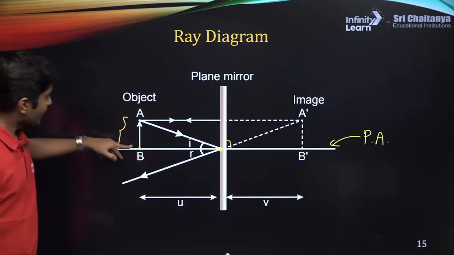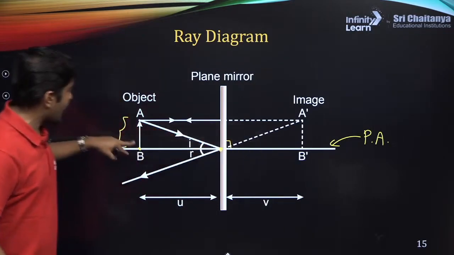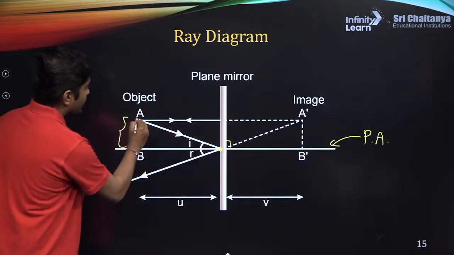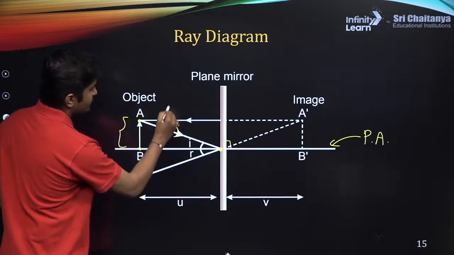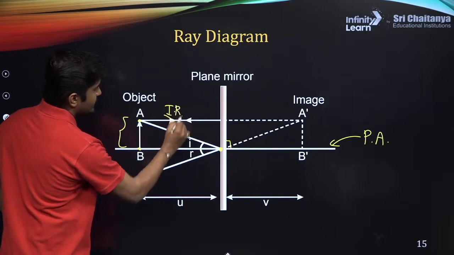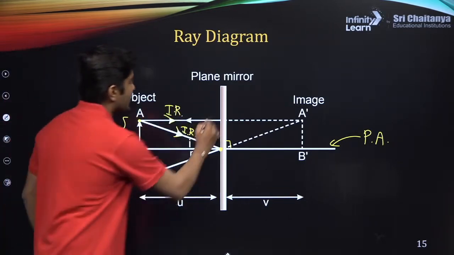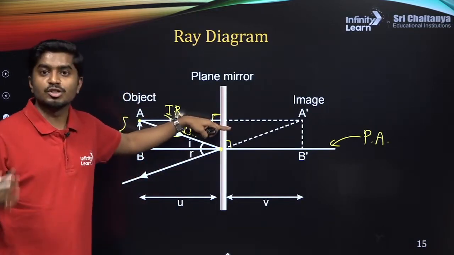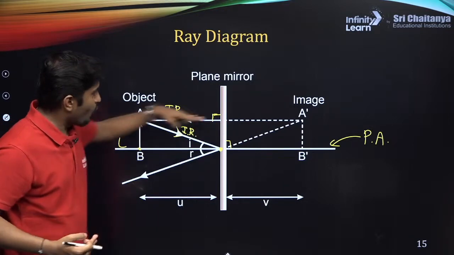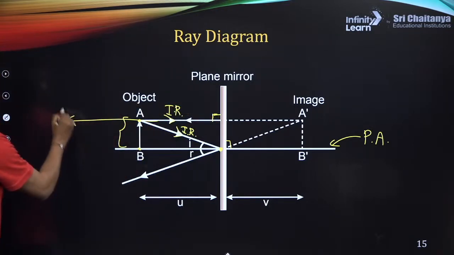So here, this point B of the object is on the principal axis. Let's keep it as it is. This point A is above the principal axis. These are the incident rays. Can you see? Incident ray 1 and incident ray number 2. This incident ray is along the normal. If the incident ray is along the normal, what will happen? It will bounce back. So this would be the reflected ray.